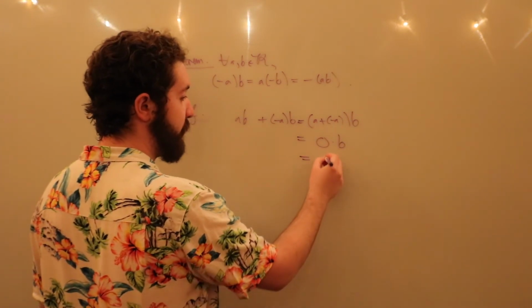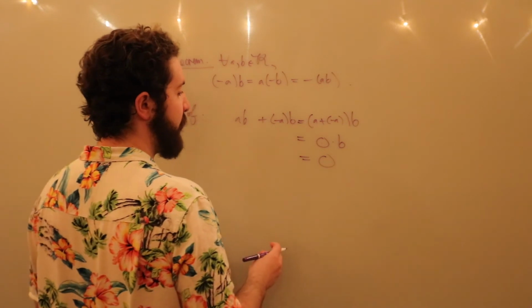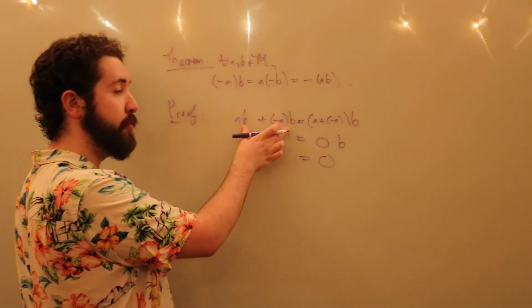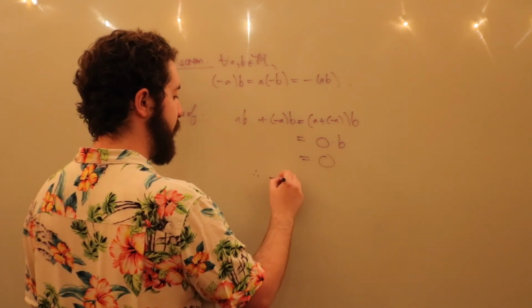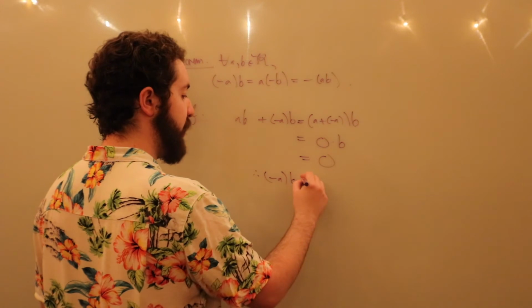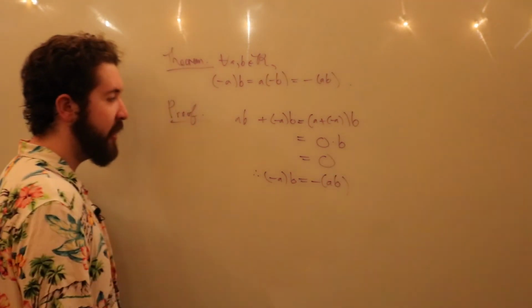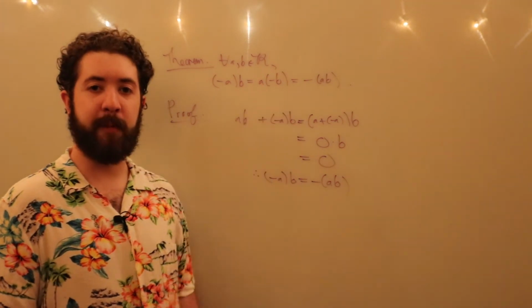This is going to be equal to 0 by our last theorem, our additive identity rather. And so these two, by definition, must be additive inverses, so that negative A times B is equal to negative AB. And you can make the same exact argument with A times negative B.